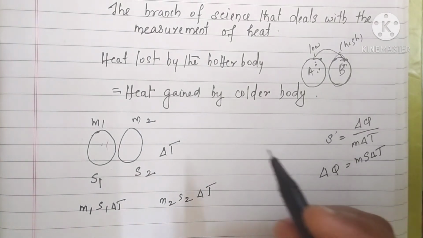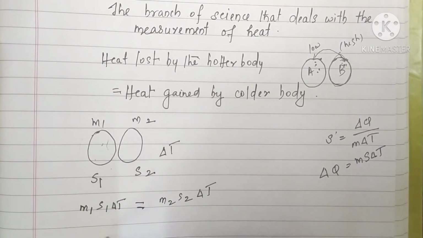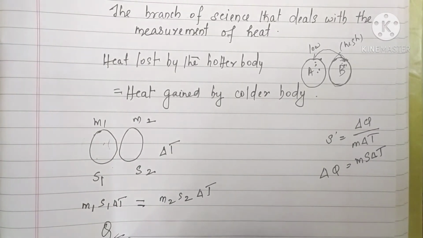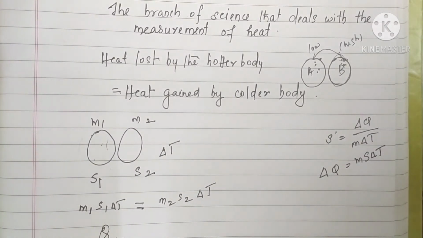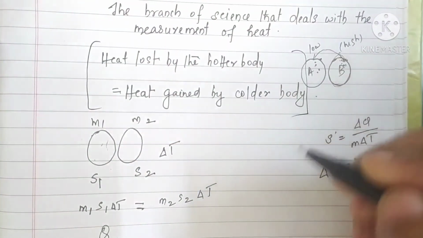According to the principle of calorimetry, these must be equal: heat gained by the colder body is equal to heat lost by the hotter body. Clear? So this is called the principle of calorimetry. It's a branch of science that deals with the measurement of heat.